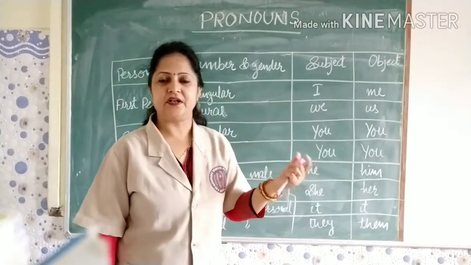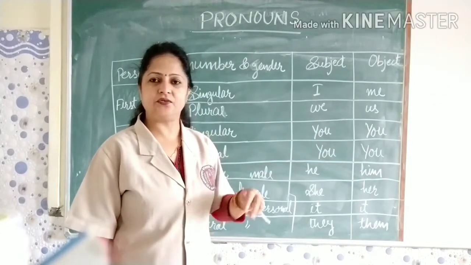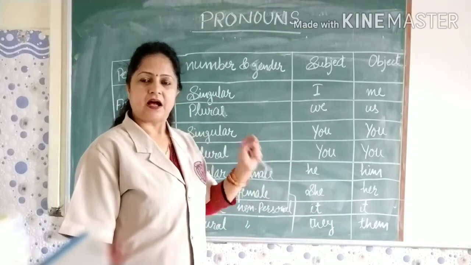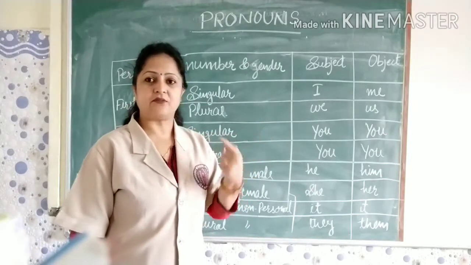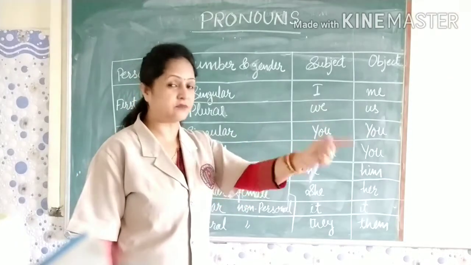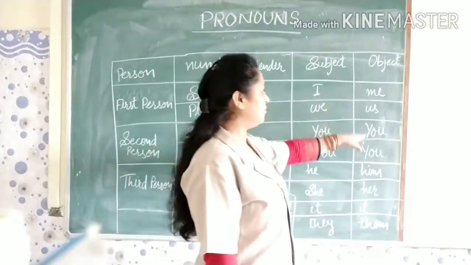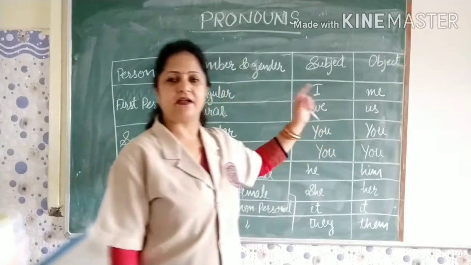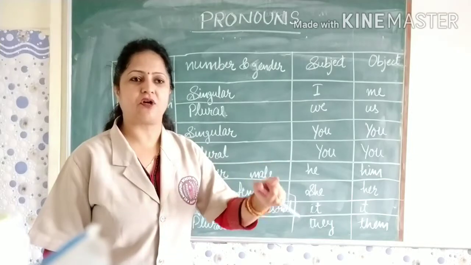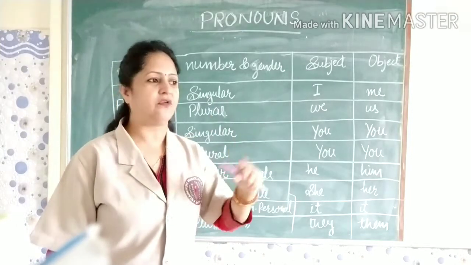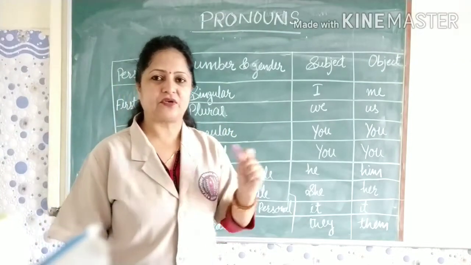Let us take the example. You are a great cook. Okay, what I said? You are a great cook. Here you, a singular number, one person that I am talking about. You are, to whom I am talking. You are a great cook. After that, here you, object. Okay, so let us take the same example here again. Ram has brought this pen for you. Here you is used as the object of the sentence.